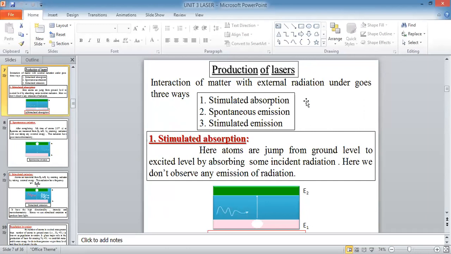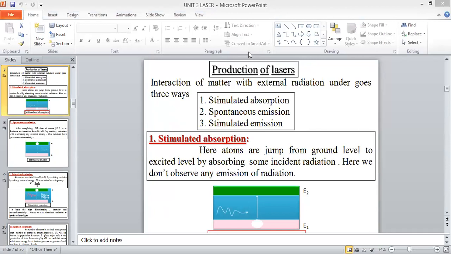Students, the first topic is production of laser. If we want to produce the laser, what do we do? We interact the matter with external radiation or external energy. This interaction of matter with external energy undergoes three ways: stimulated absorption, spontaneous emission, and stimulated emission.